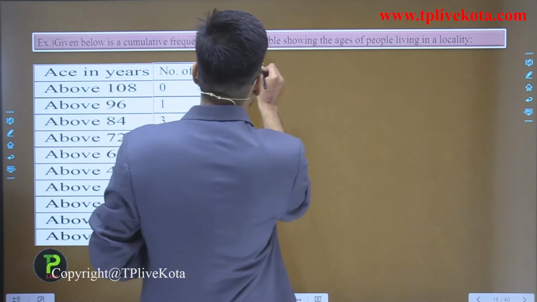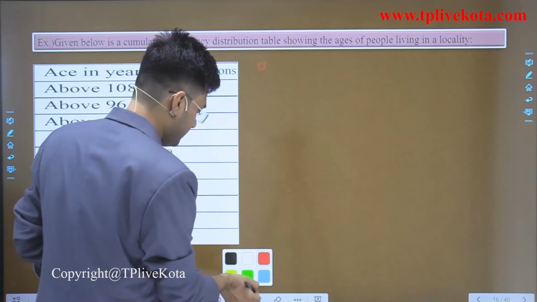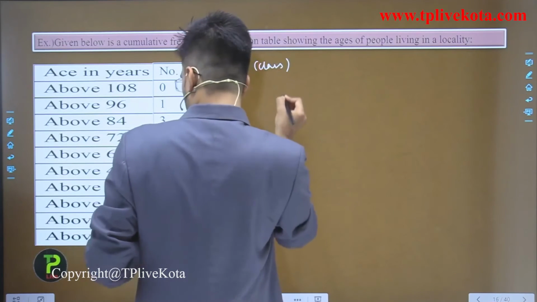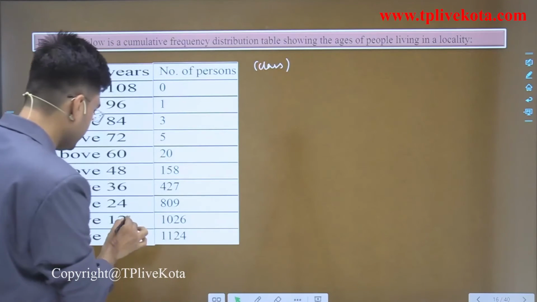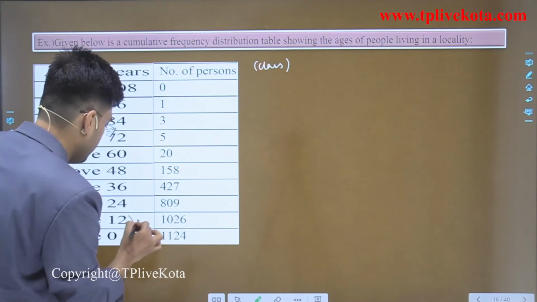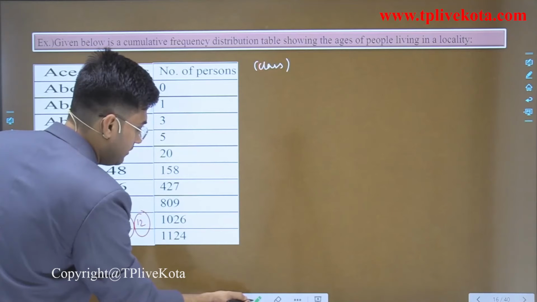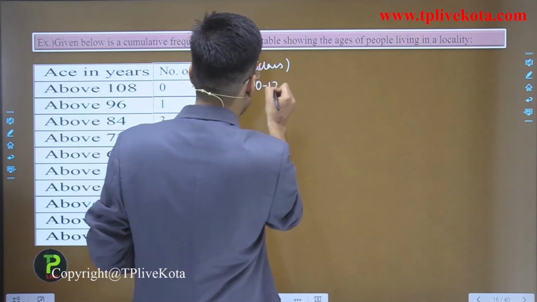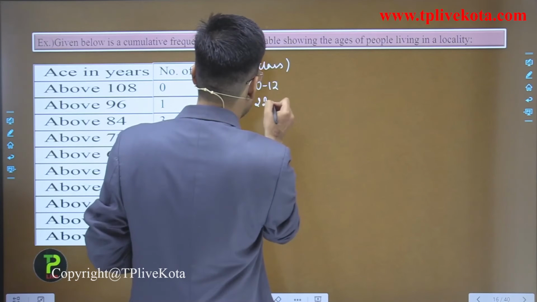So classes are 0 to 12. Here the class width is 12. So let's start. First is 0 to 12. Next is 12 to 24.